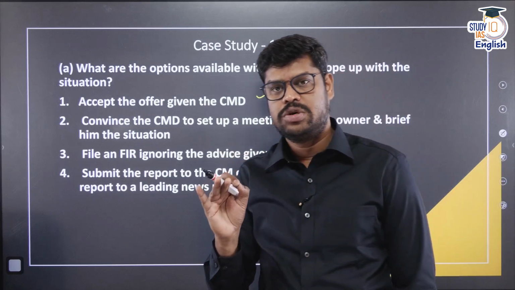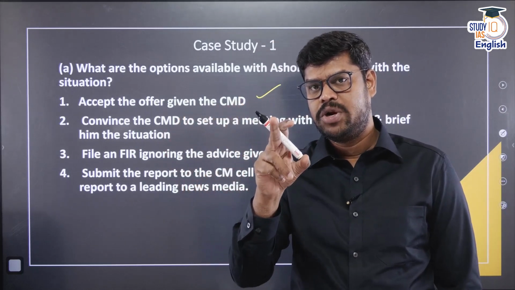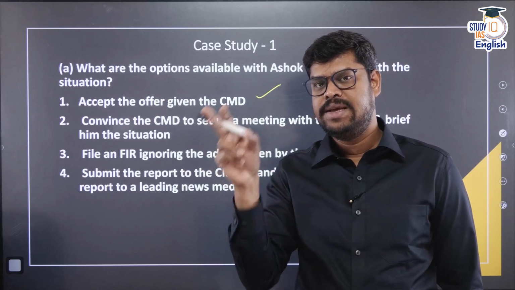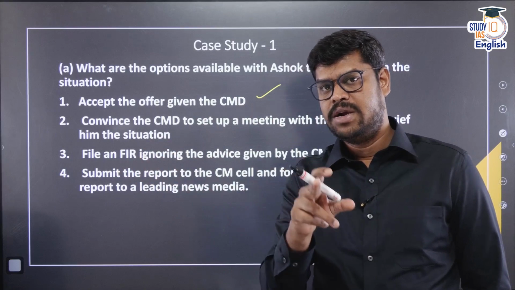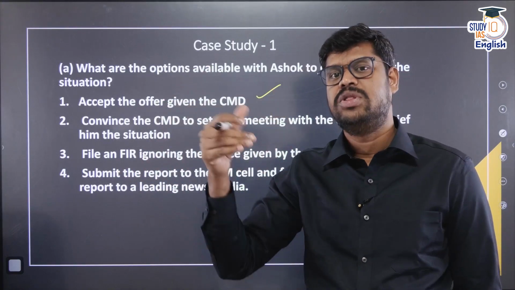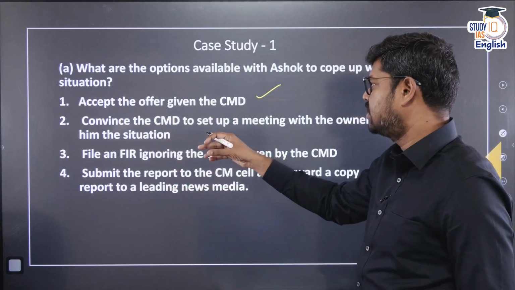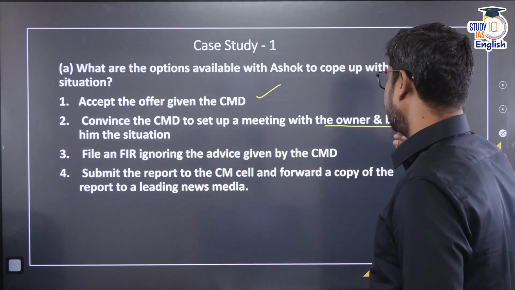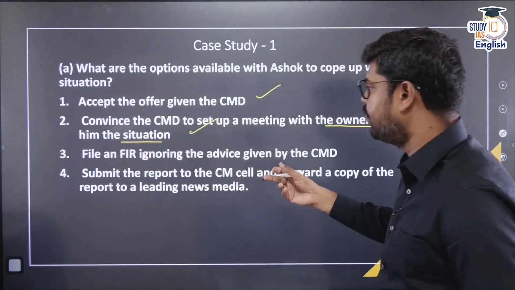So why is Ashok trying this? Because Ashok does not have any prejudgment that the owner may not help. But his CMD on his own is saying that the owner may not help, it may turn against you. Probably Ashok wanted to try it as the last level within the organization. So you can try that also. Convince the CMD to set up a meeting with the owner and brief him of the situation. This is the second option that you can write.